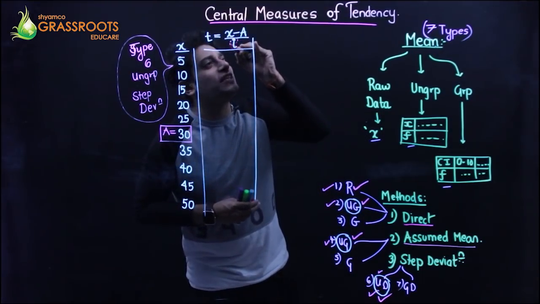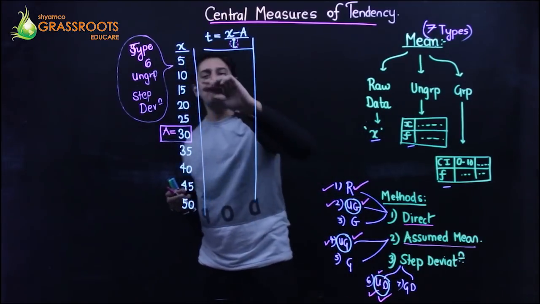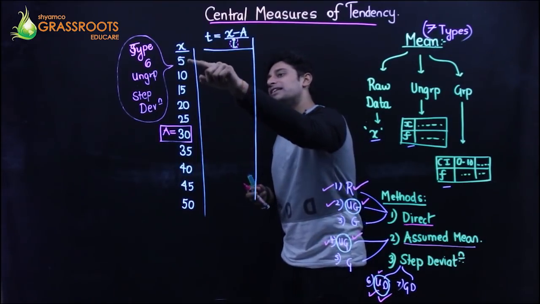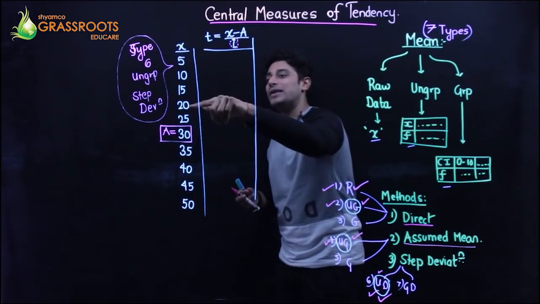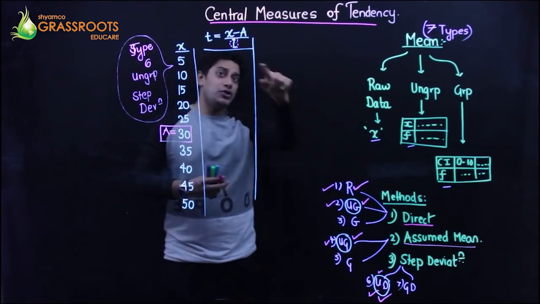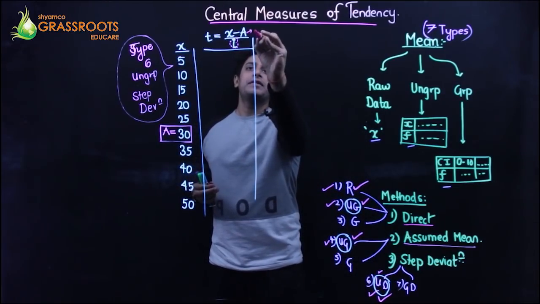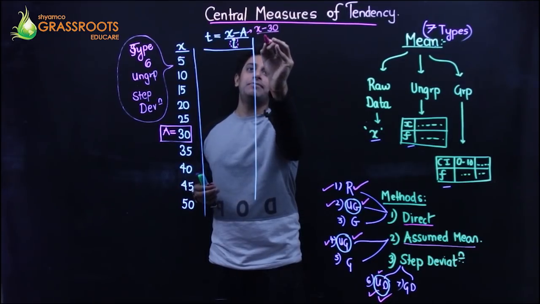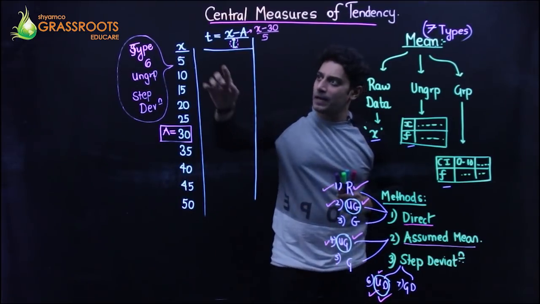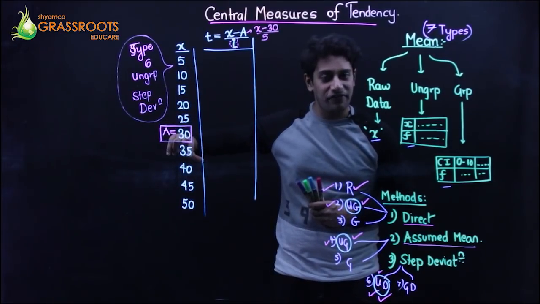I is the class interval, the size. How much is the gap? 10 minus 5, 5. 15 minus 10, 5. 20 minus 15, 5. So the gap between each entry is 5. So I is equal to 5. That's how you remember. So my formula shall be x minus A, which is 30 in my question, upon 5. So I'm going to use this formula: x minus A, which is 30, upon the interval size, which is 5.